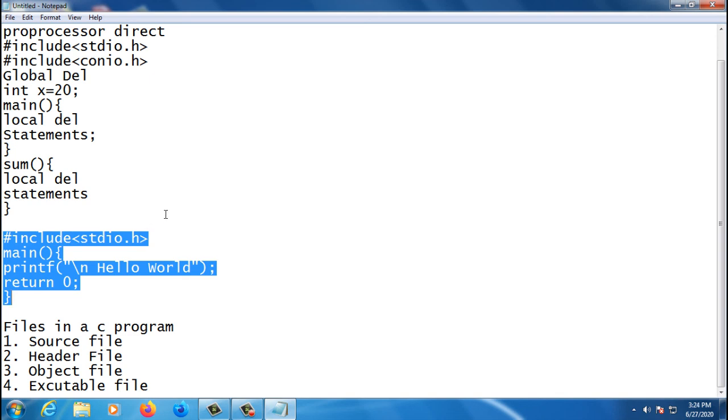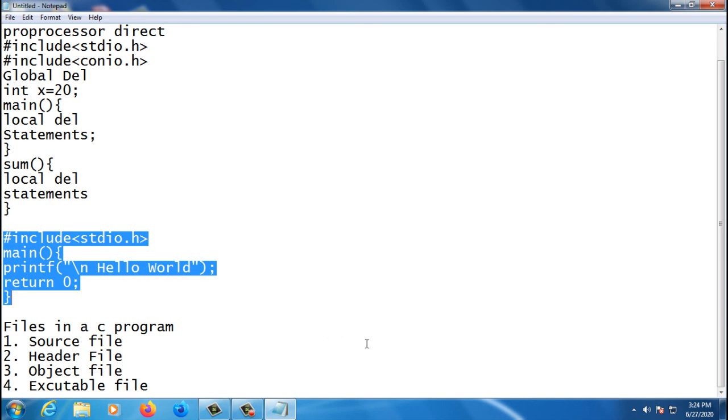Once we have the source code, we need to save that code as a source file, with the .c extension name. With that .c extension we save the file, and that file we call the source file. If we have the source file, then the compiler checks the source file, and after checking it, the compiler will create a file, which is what we call the object file.